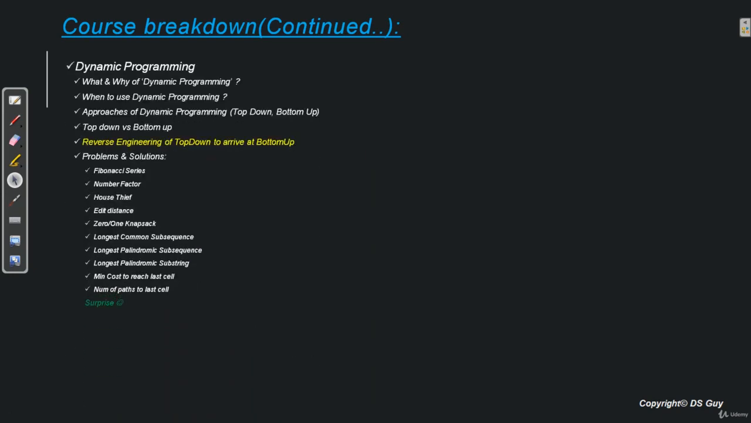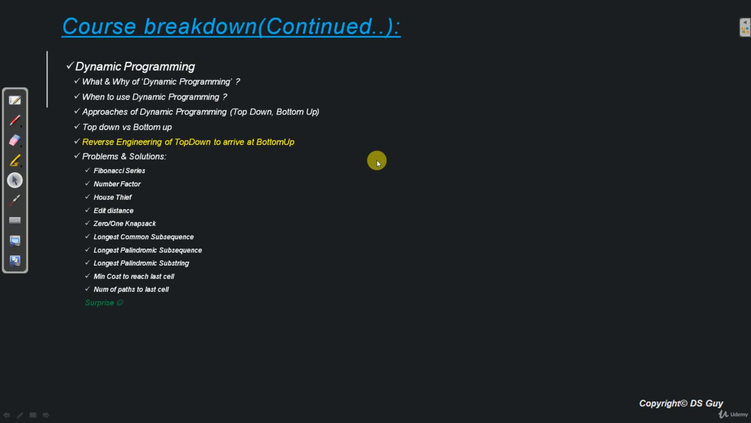Then finally we'll see dynamic programming. Again, this is a very important chapter, so please pay more attention to this topic. So here we'll see what dynamic programming is, why we need it, when to use dynamic programming, approaches of dynamic programming, that is top down and bottom up, how top down and bottom up are different, and then a very important concept called reverse engineering of top down to arrive at bottom up.